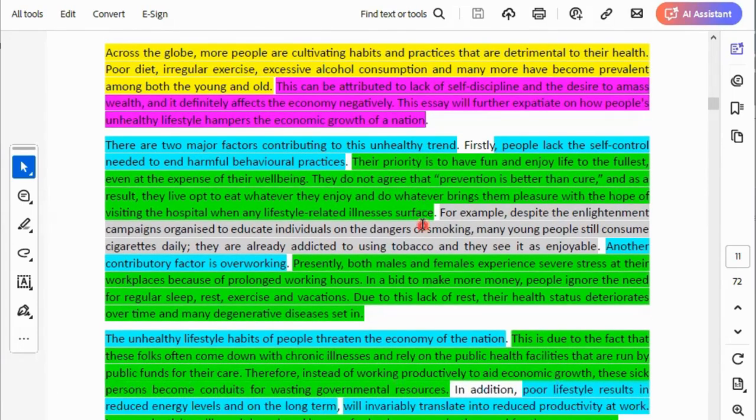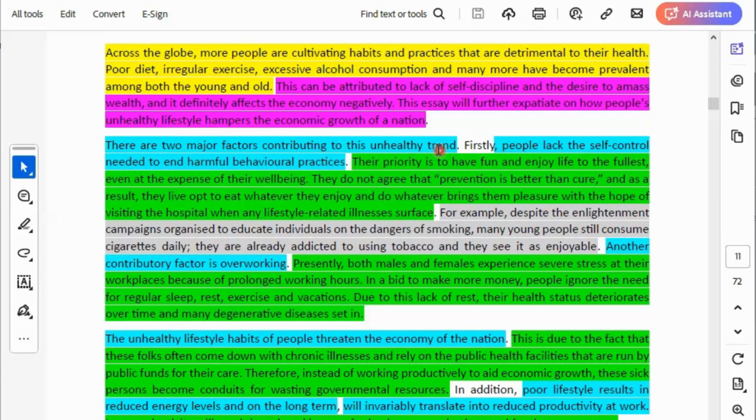So introduction is settled. We have done our introduction. Now look at the first paragraph, the second paragraph, paragraph 2. What do we have in paragraph 2? The causes of the trend, the causes of people cultivating an unhealthy lifestyle. So the issue of self-discipline and the desire to amass wealth will show up here. Now look at it. There are two major factors contributing to this unhealthy trend. Firstly, people lack the self-control needed to end harmful behavioral practices. Can you see?